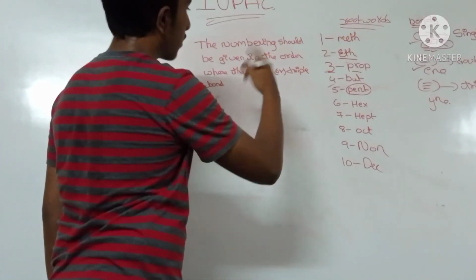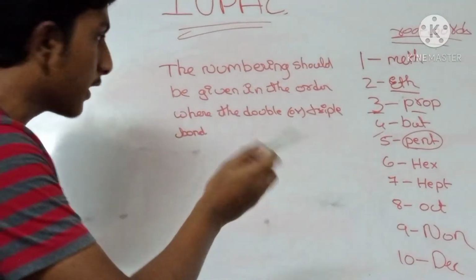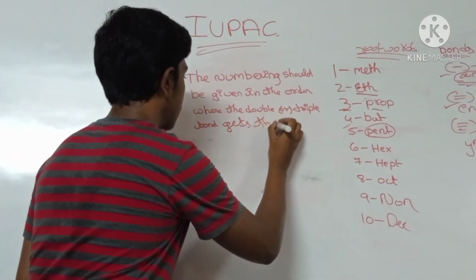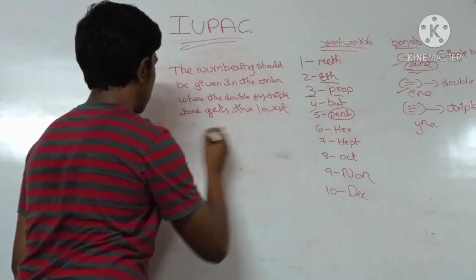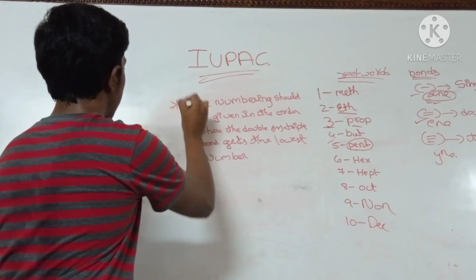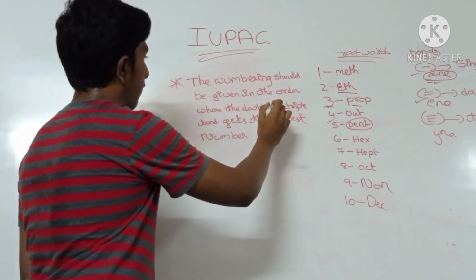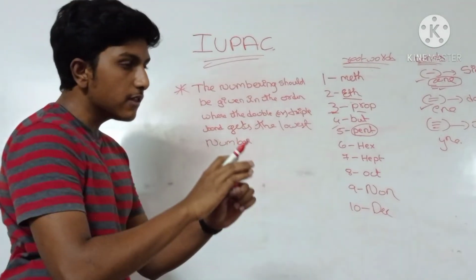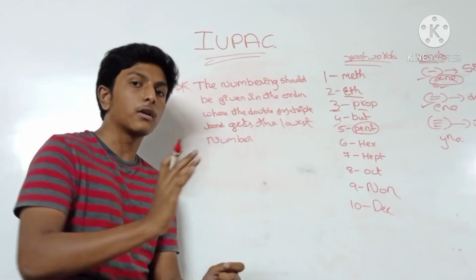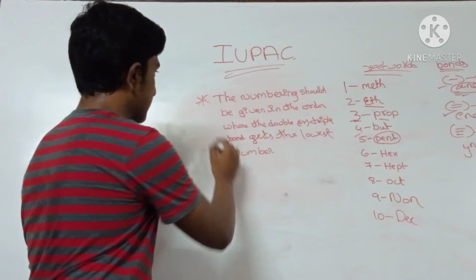This definition is valid for both double bond and triple bond. Note down this definition, okay? It's really important in all the cases. The numbering should be given in the order where the double or triple bond gets the lowest number. You have to give the numbering in the way that the double bond or the triple bond gets the lowest number when you are moving from 1 onwards, depending on the number of carbons you use. Okay, note this. This is really important.